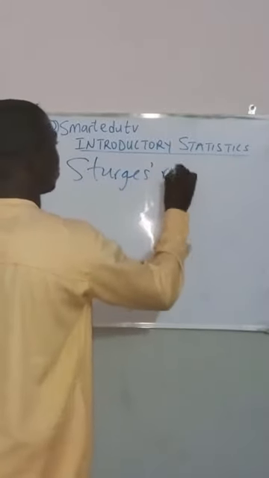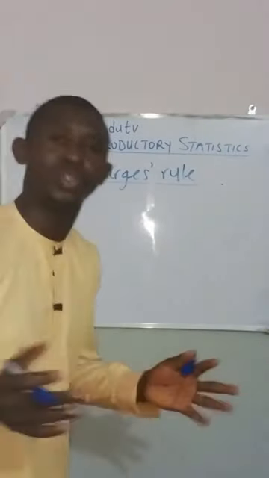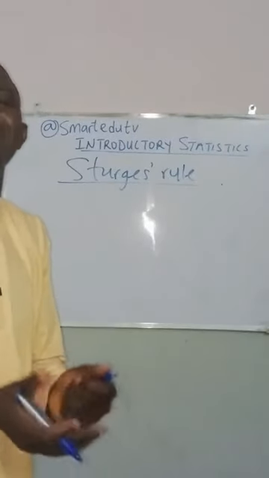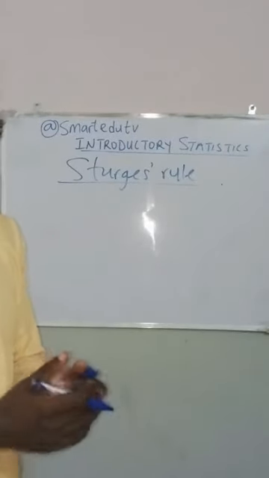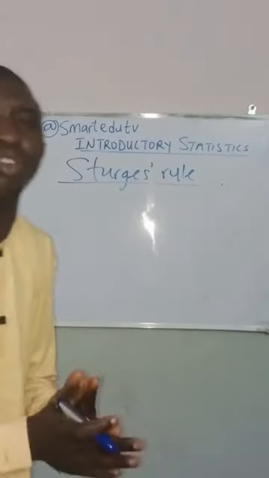What do we use Sturge's rule for? We use Sturge's rule to know the class interval in a given set of data.